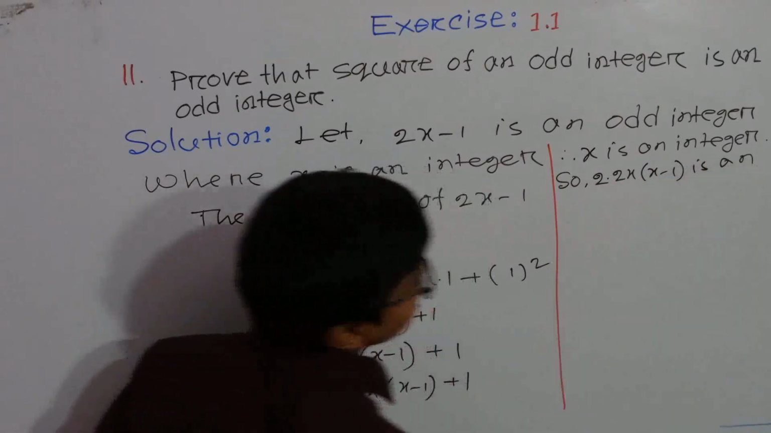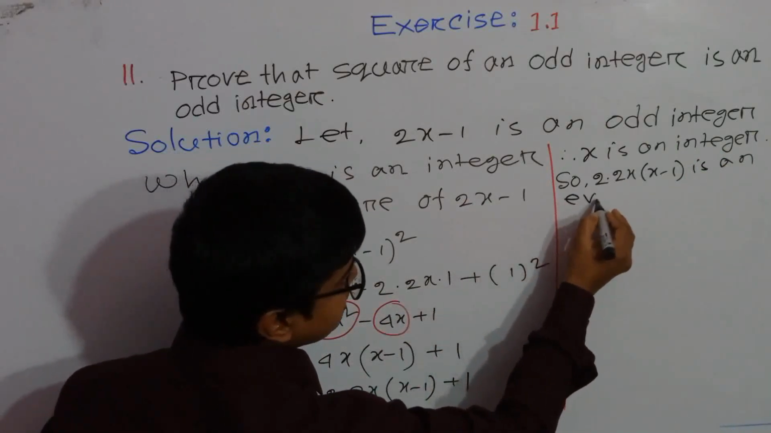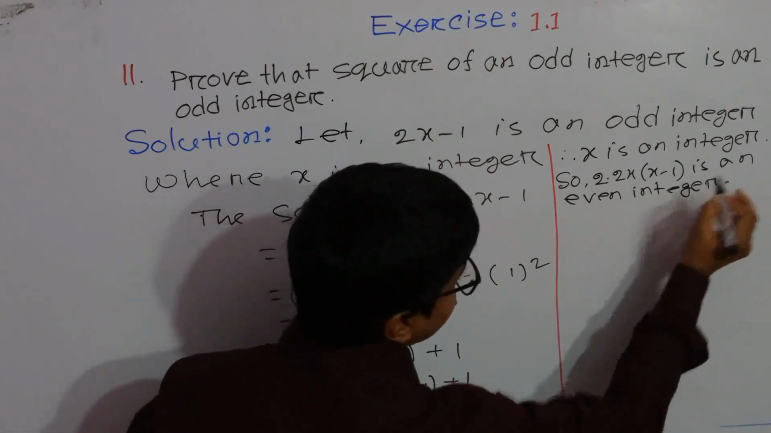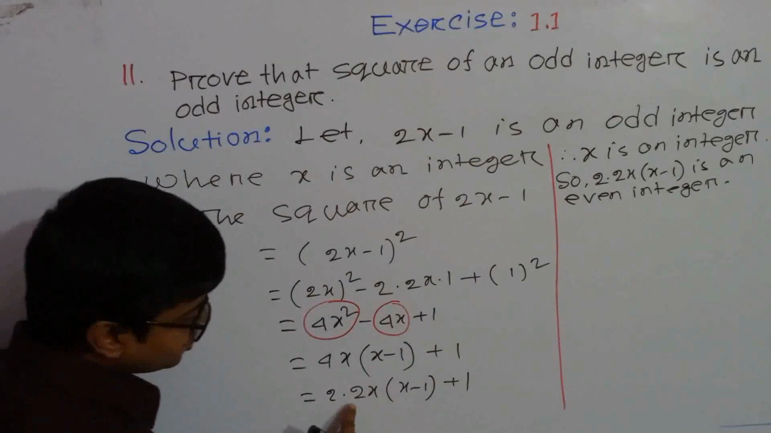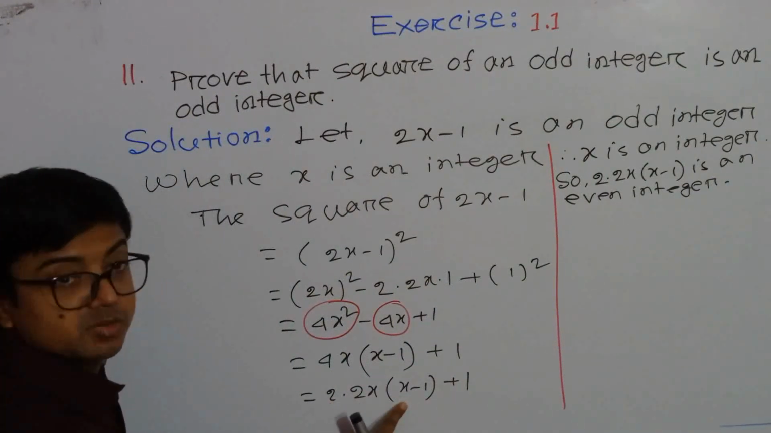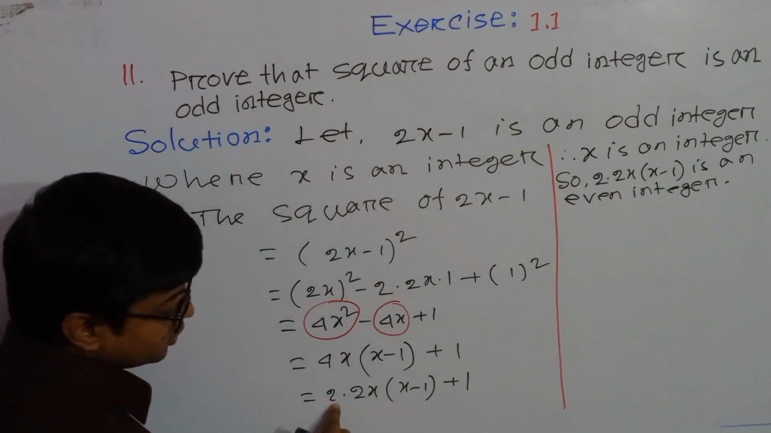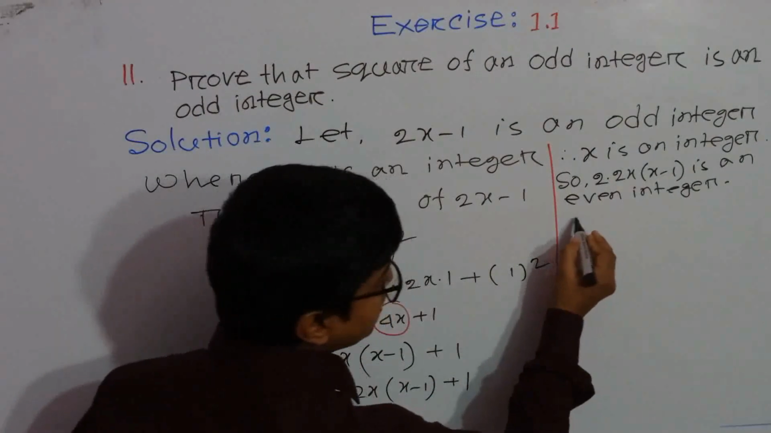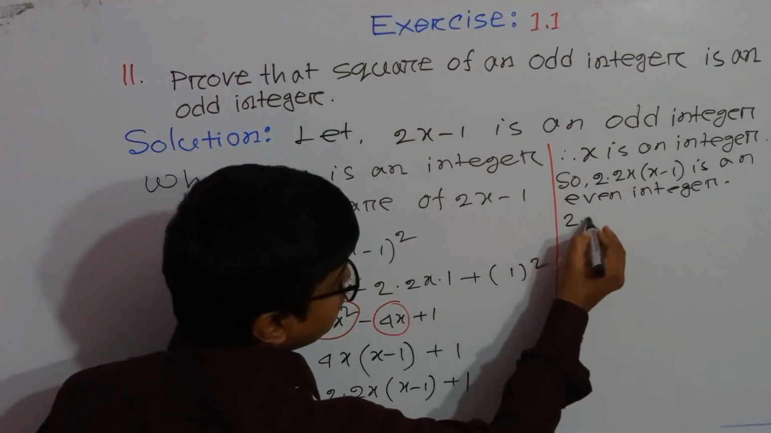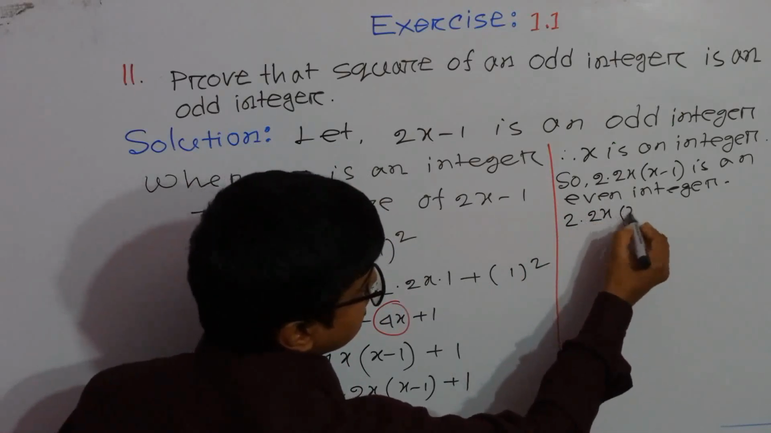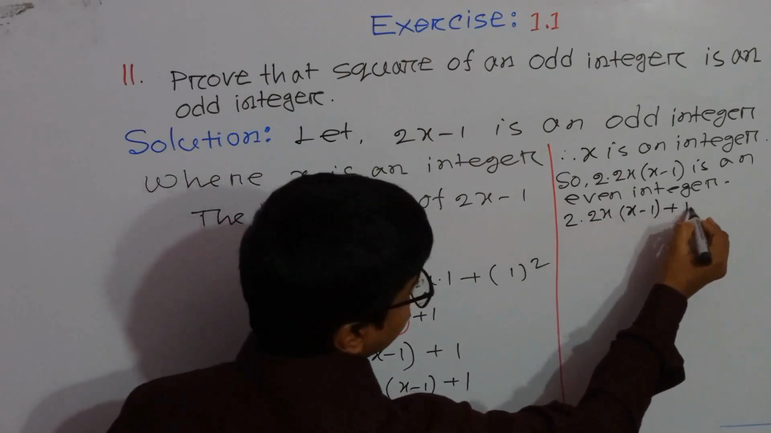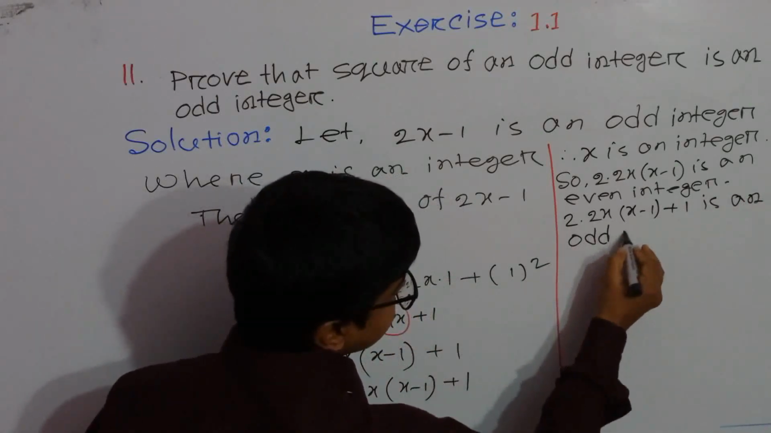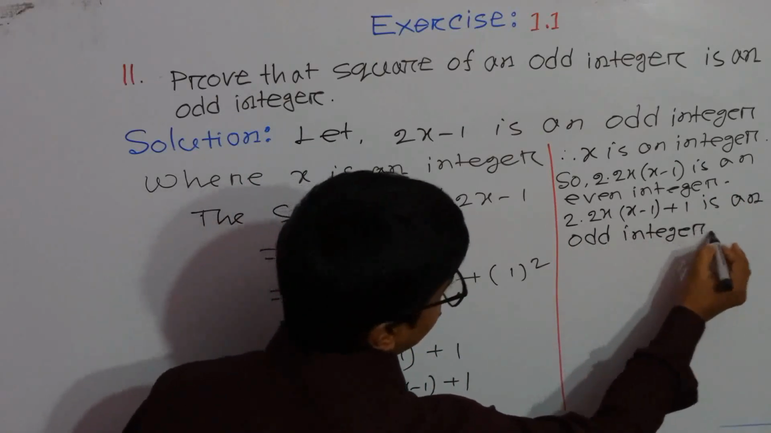is an even integer. If 2 into 2x into x minus 1 is an even integer, then 2 into 2x into x minus 1 plus 1 must be an odd integer. So we can write here 2 into twice x minus 1 plus 1 is an odd integer.